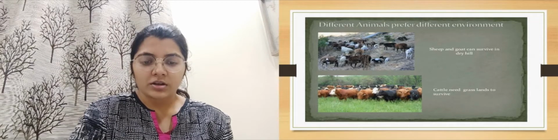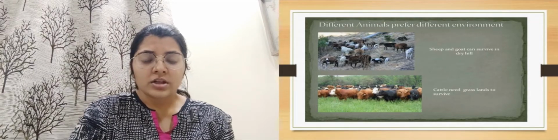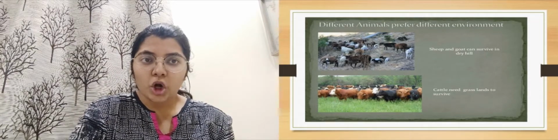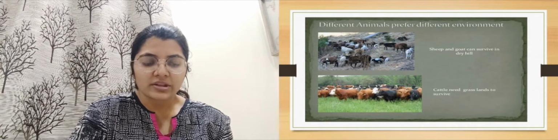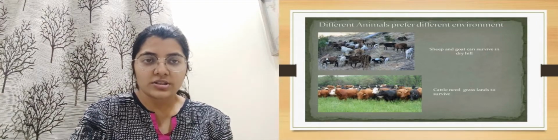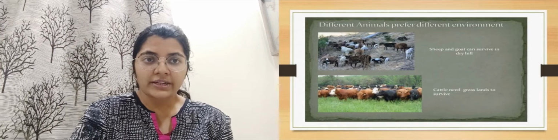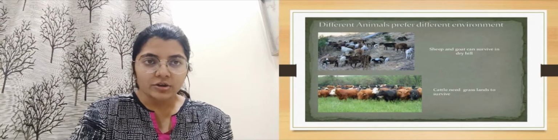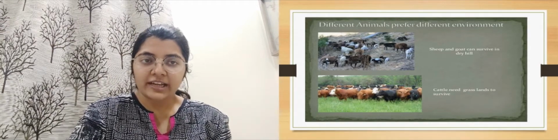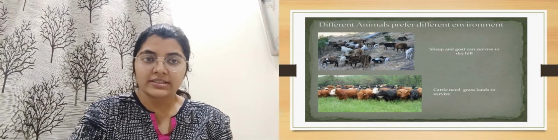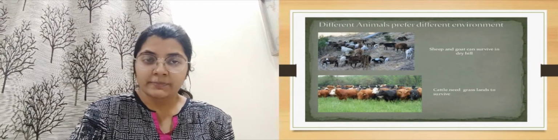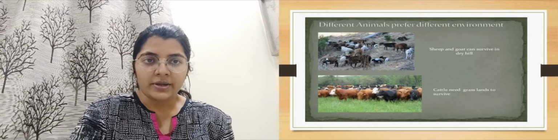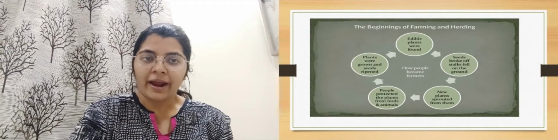But cattle, that is the buffaloes and cows, cannot survive in those hilly areas, so they will need grasslands. This is the central idea of this part: different animals need different environments. Similarly, different plants also need different environments in which they can grow, live and survive.